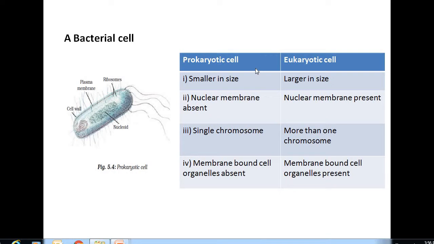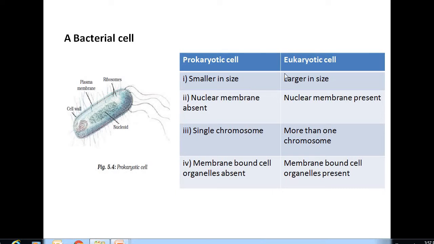Now we learn what the main differences are between a prokaryotic and a eukaryotic cell. As mentioned here, a prokaryotic cell is smaller in size. It is very small in size. A eukaryotic cell is larger in size.